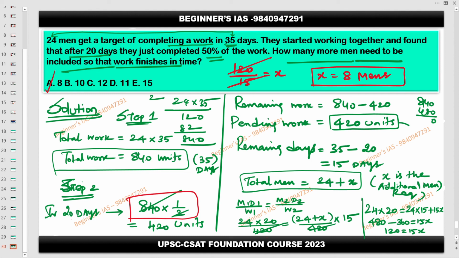If 1 by 3rd of the work, then 840 into 1 by 3. Then easily you can say this much of work was completed in that number of days, and you can find the remaining part of the work to be completed. That is going to be the W2. Understood?